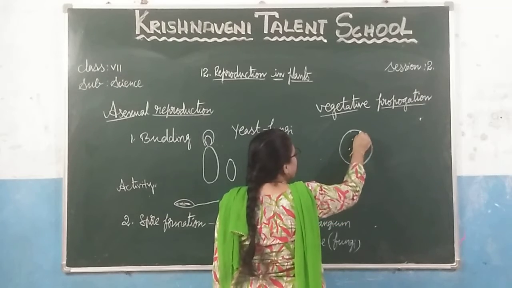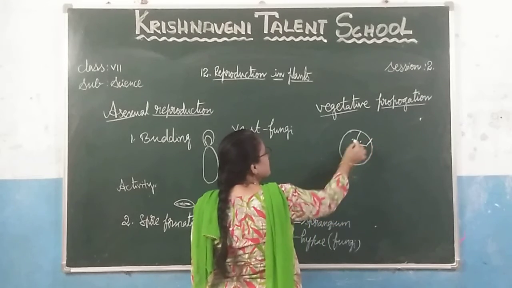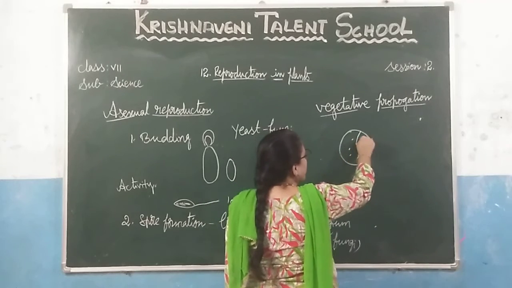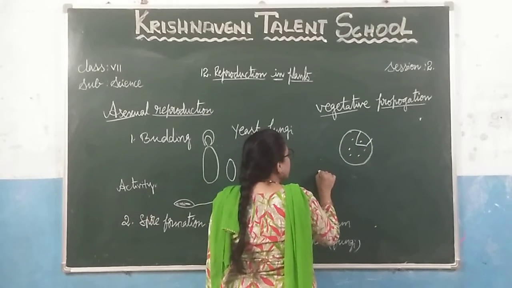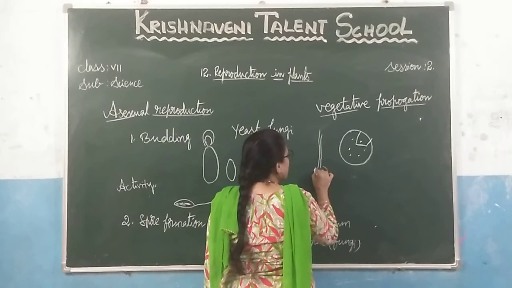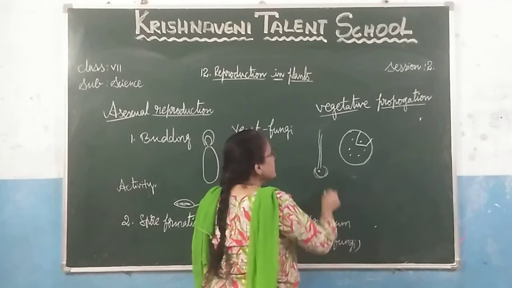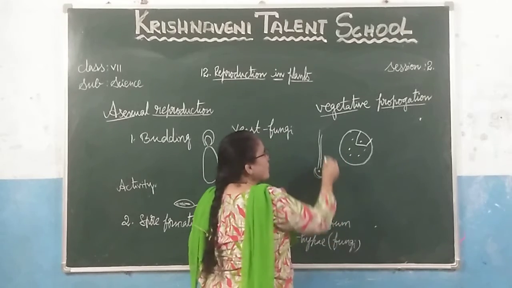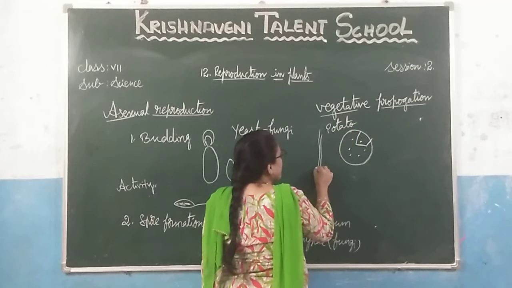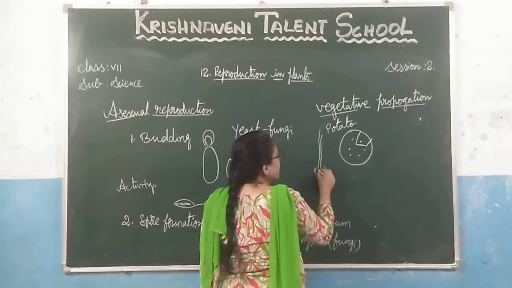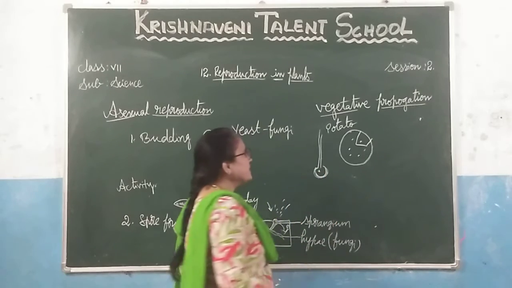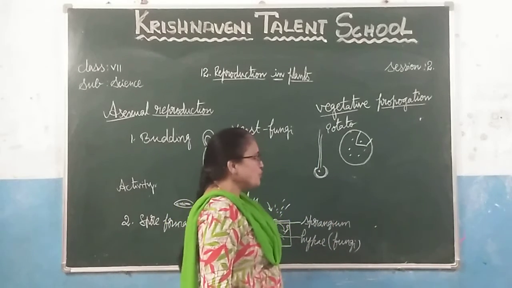When we cut a piece of the potato containing these black spots and sow it in the soil, it grows into a new plant, and the potatoes grow under the ground. This is how the potato plant propagates. A part of the stem bulges and stores food, and it forms the potato. It is an example of vegetative propagation.